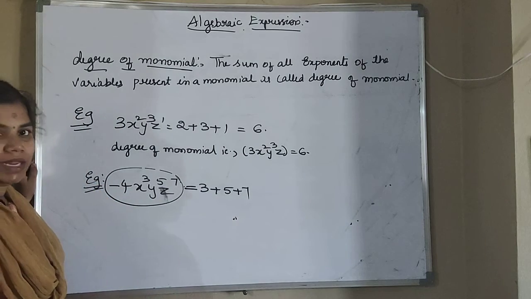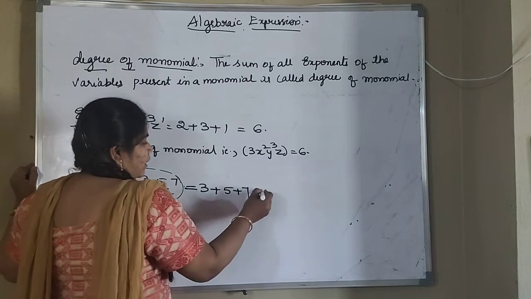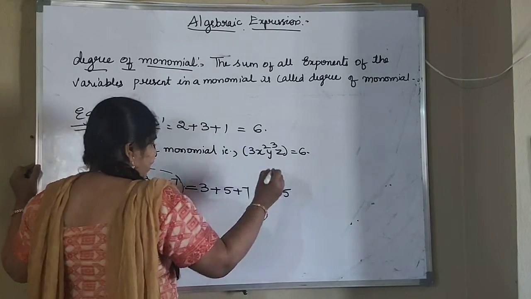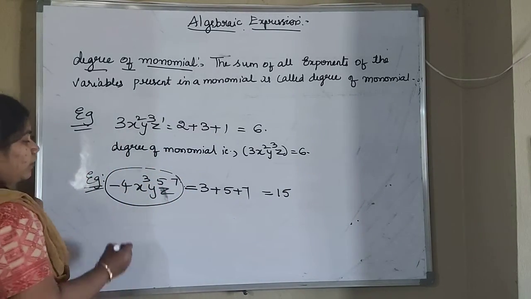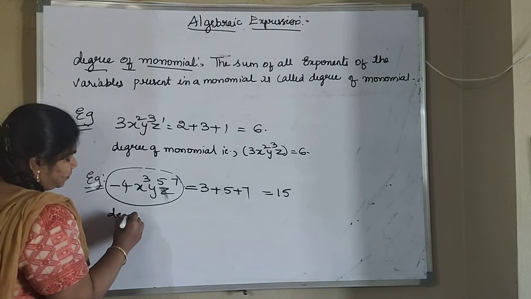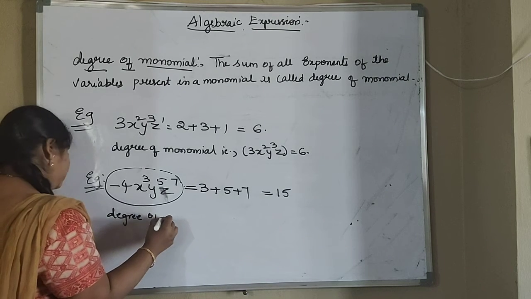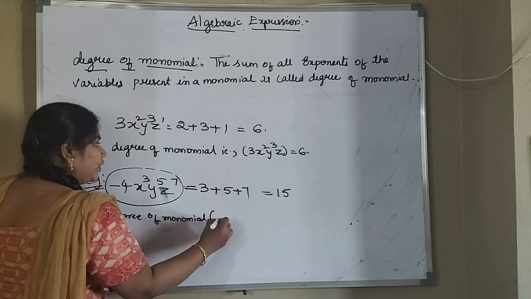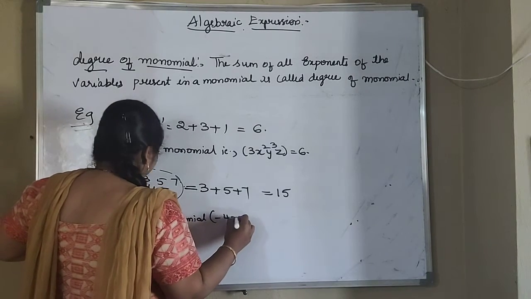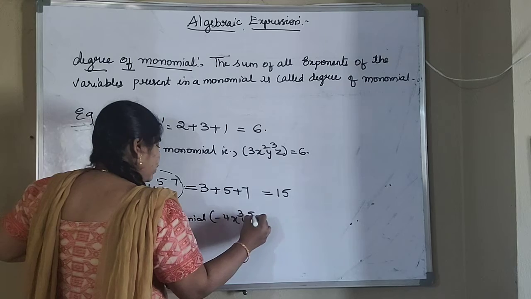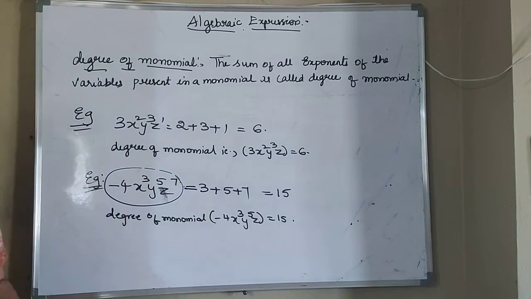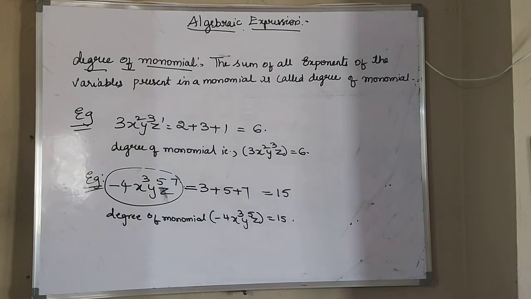So that will be how much? 7 plus 3 is 10, 10 plus 5 is 15. So you got the degree of monomial minus 4x cube y power 5 z is equal to 15. So the degree of monomial is 15 here.